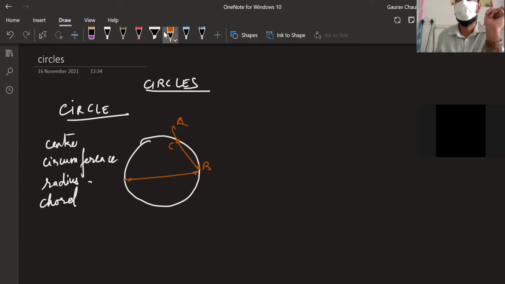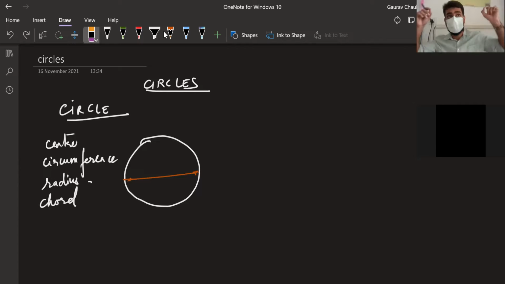BC will be a chord. Are you understanding? The end points of the line segment should be on the circle, not any two distinct points. That particular end point of the line segment can be anywhere on the circle. We good with that? Which is the longest chord in the circle?